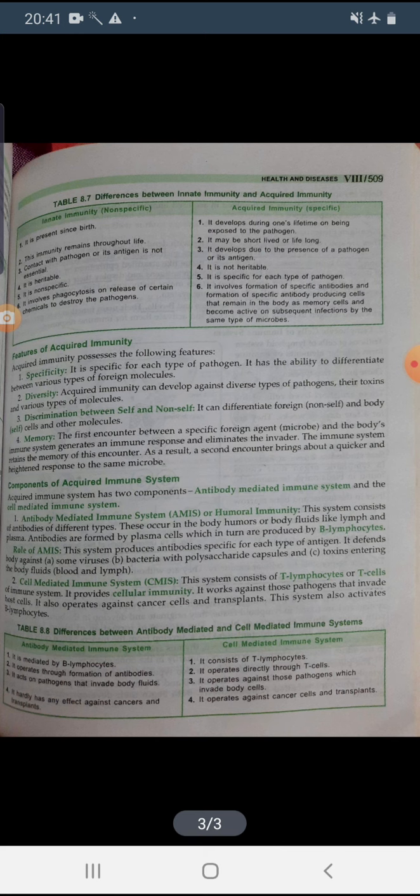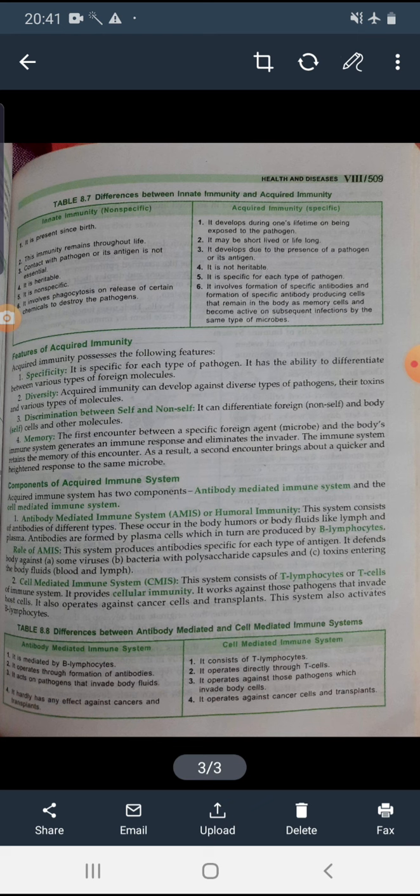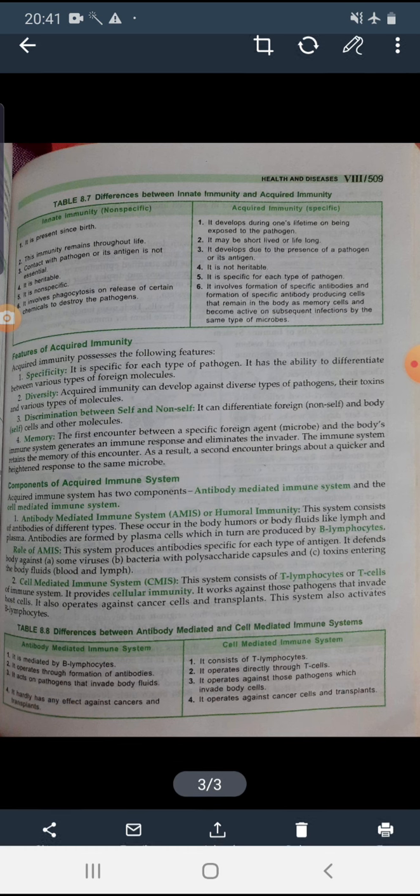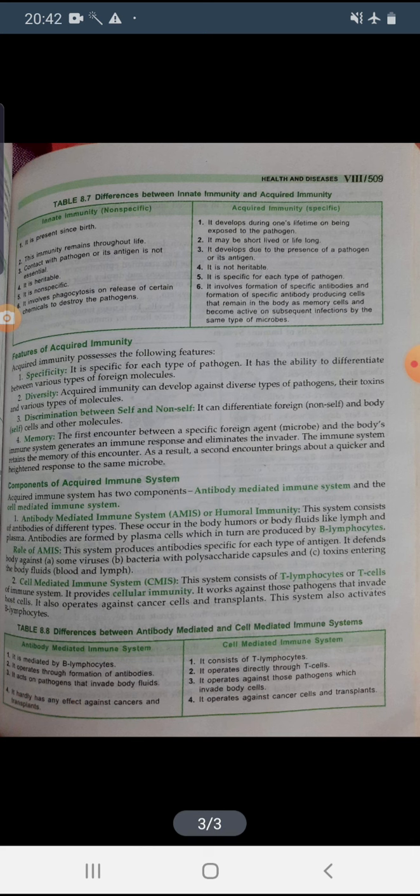This antibody mediated immune system operates through the formation of antibodies, because the B lymphocytes or the plasma cells produce the antibody, and this cell mediated immune system operates directly through the T cells. Here they act on pathogens that invade our body fluid, and here they act on pathogens which invade our body cells.